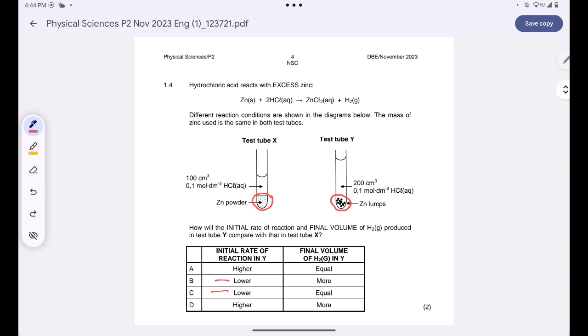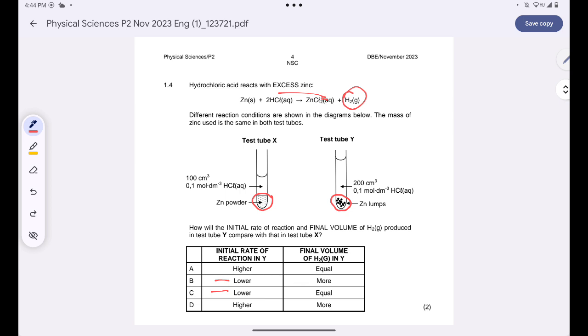Are you together? And now we must focus on the production of hydrogen gas. They've increased the volume. Whenever you increase the volume, you decrease the pressure, and whenever you decrease the pressure, you will favor the side with the most number of gas moles. Are you together? The right hand side has the most number of gas moles. So the fourth reaction will be favored, and hence more hydrogen gas molecules will be formed.